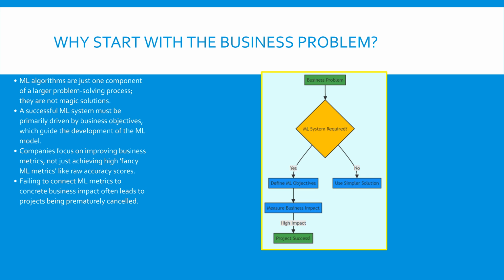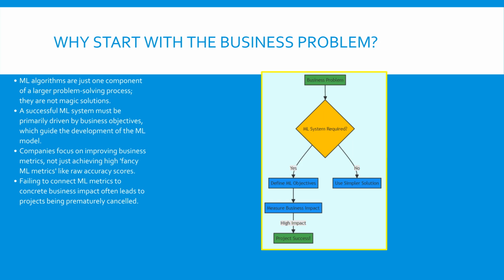This diagram illustrates the necessary flow. We start with the business problem. We then ask if an ML system is genuinely required. If yes, we proceed to define ML objectives, which leads to measuring the final business impact. If the impact is high, the project is a success. If the pattern is simple, we should use a non-ML solution instead, as we will discuss in the next slide. The arrows show that the process is sequential and goal-oriented.